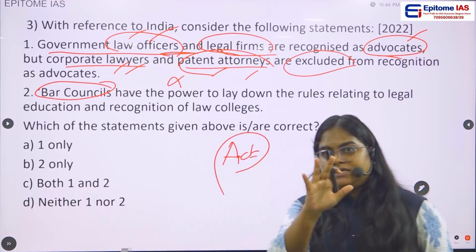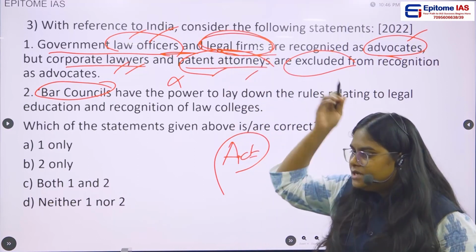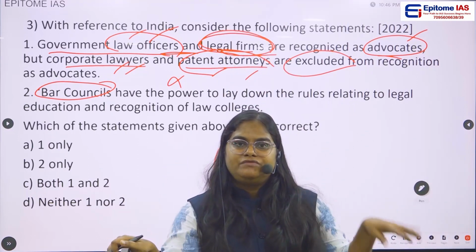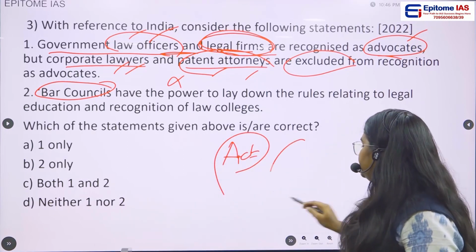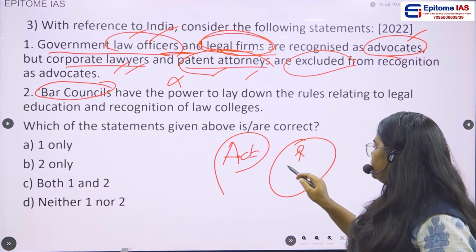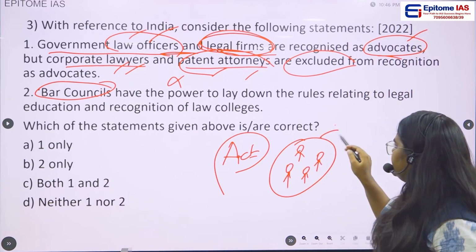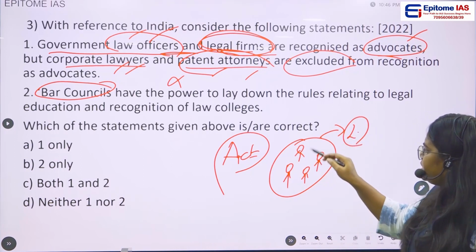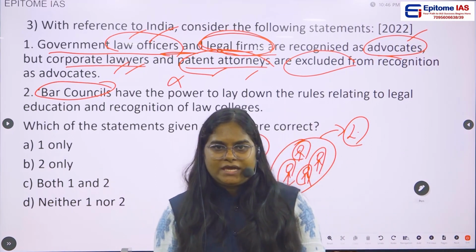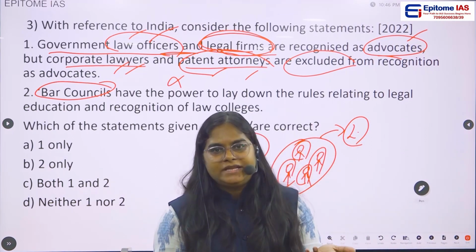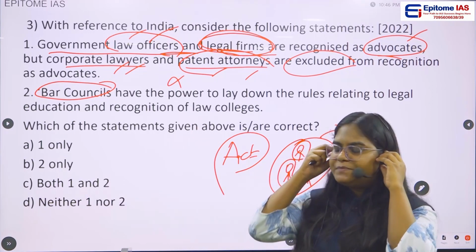Then there is another mistake in this statement. What is that? They are saying legal firms are also advocates. If you see, a legal firm is an entity, and there are many people who work for a legal firm. So technically this legal firm is not an advocate. Only the people working in the legal firm are advocates. So there are two mistakes in this particular statement.